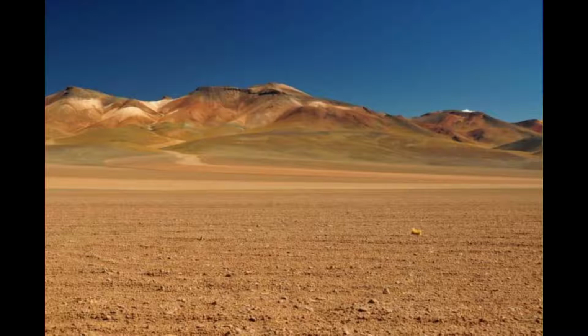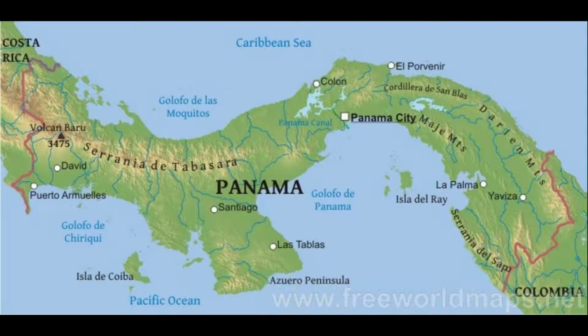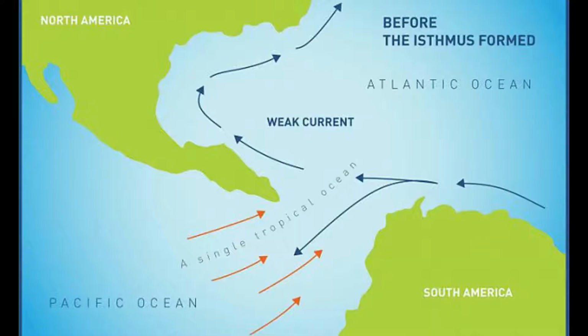In addition to grasslands, large areas of desert and sub-desert areas are also present in Neotropical region. And there is a land bridge between North America and South America currently. But this land bridge came into existence only 2 to 3 million years ago.